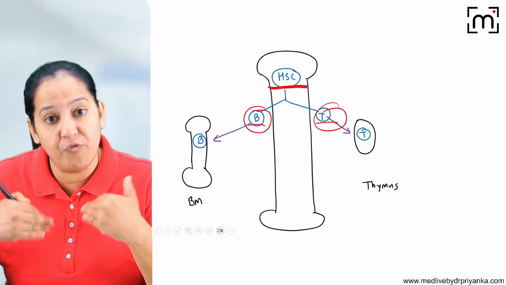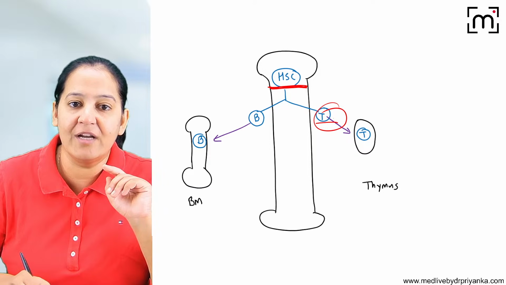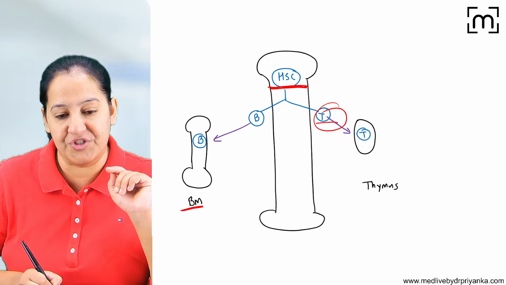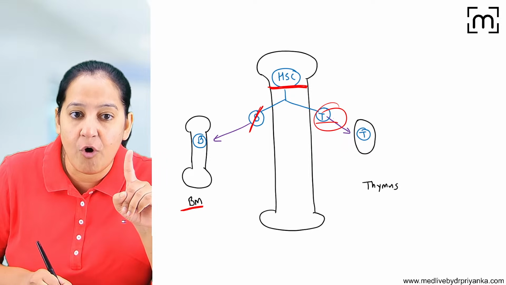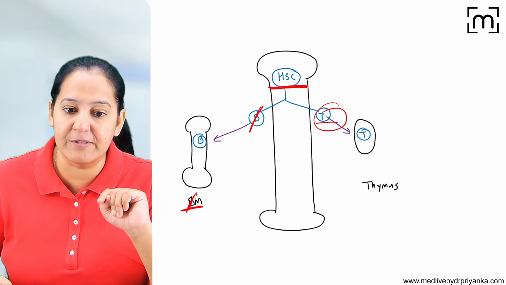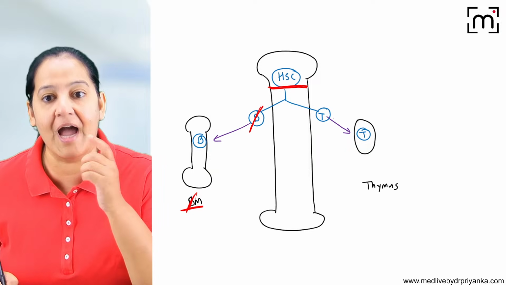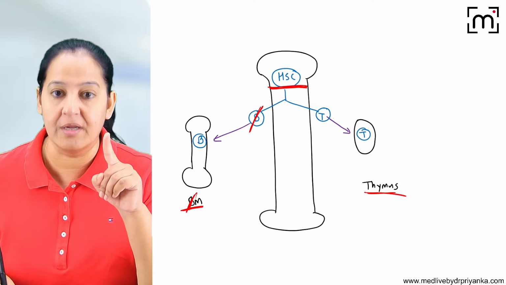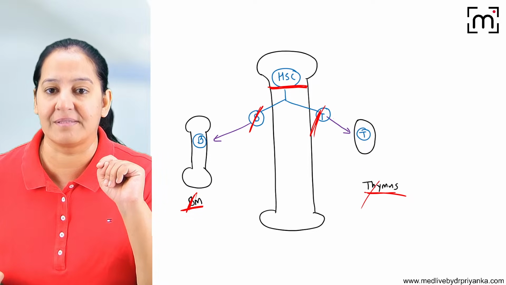After formation, they go for maturation. B lymphocytes go to the bone marrow for maturation, so that's why it is known as B: B for bone marrow. And T lymphocytes go to the thymus for maturation, and that's why it is known as T: T for thymus.